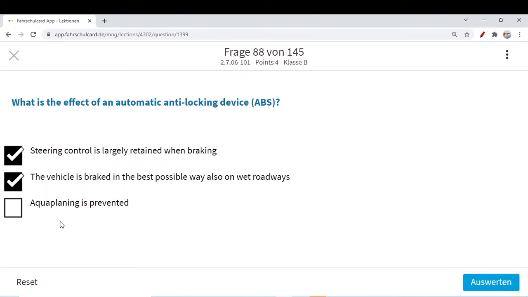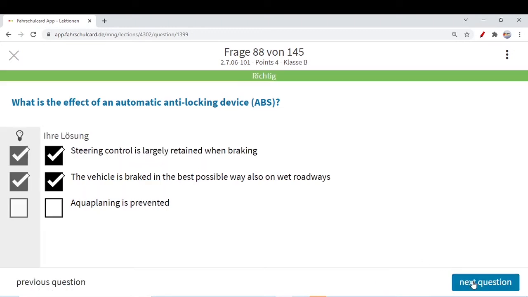Aquaplaning is prevented. It's not the correct option. Aquaplaning means to skid on wet roadways. It could happen even if everything is working in your car, every device, every advanced feature is on. If you are not driving with full concentration, aquaplaning could never be prevented. ABS, ASR, stability program, or ADAS will never give you surety that your car will be stable or prevent aquaplaning. They can help you to brake in a good way and retain steer control for a long time, but they can never help you prevent aquaplaning. If you are not driving in a good manner, then you can skid.